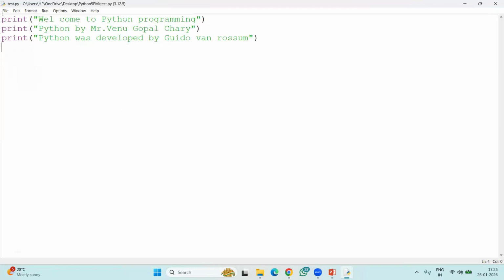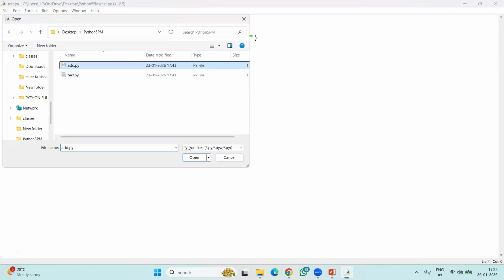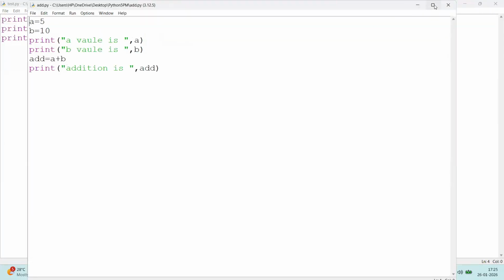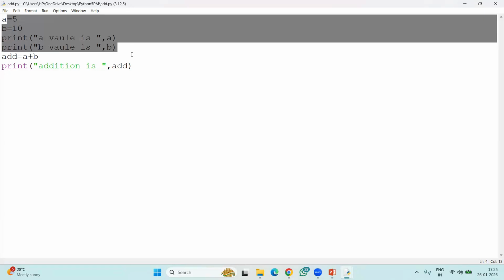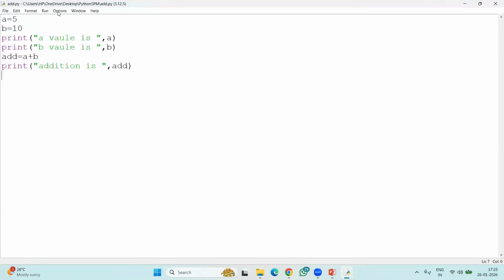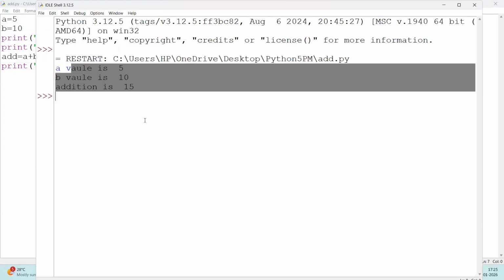In the same way, I wrote one more program. Let me open that one also. That is the addition we have done, right? The addition program, addition of two values, a value and b value. We are printing a and b, and we are doing the addition and printing it. That's it. Then you can run it with Run Module. See, a value, b value, and addition.